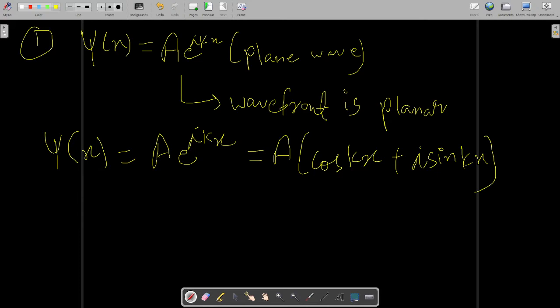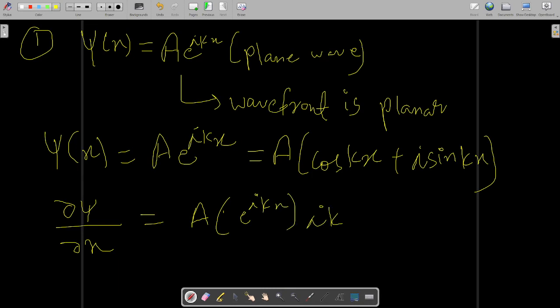And del psi by del x, if we find out, this a will come out, and what will the differentiation be? It will be e to the power i kx into i k, when you take the differentiation by the exponential formula.